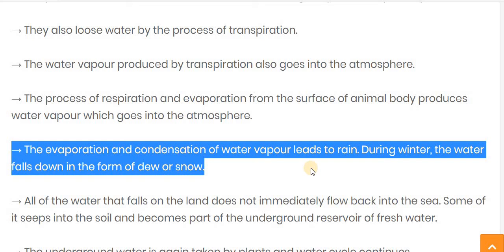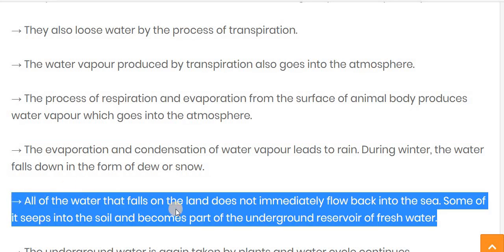So after evaporation, the condensation process takes place and these droplets together make the cloud. When the cloud is heavier, then it falls in the form of rain. And during the winter season, the water falls down in the form of dew or snow.